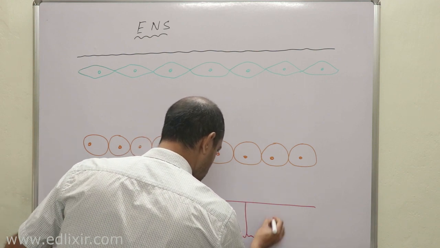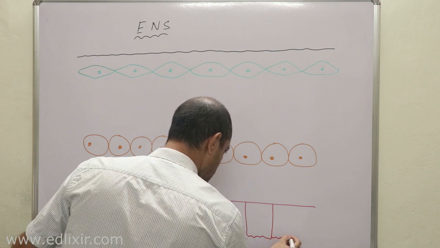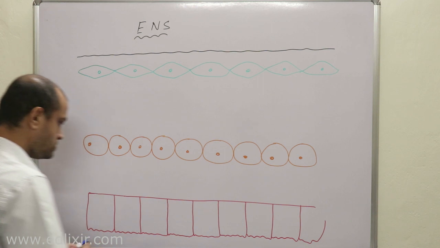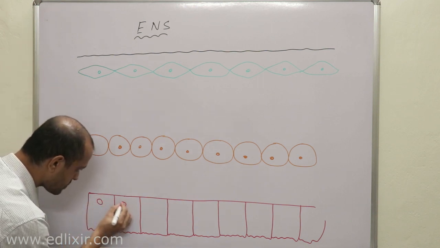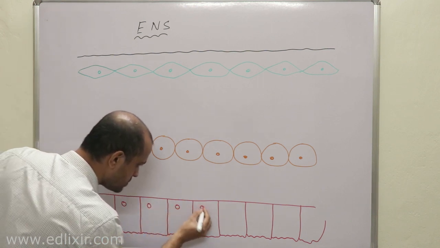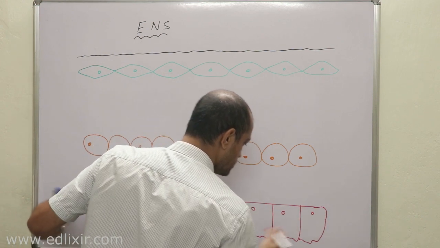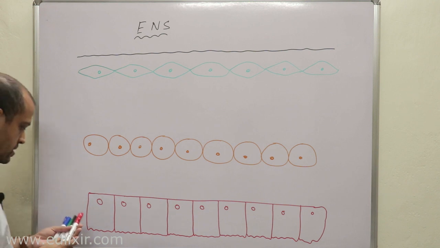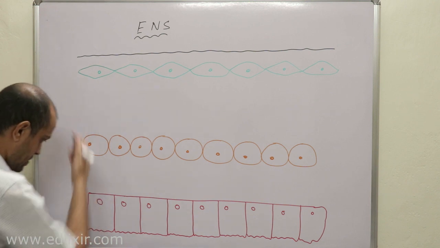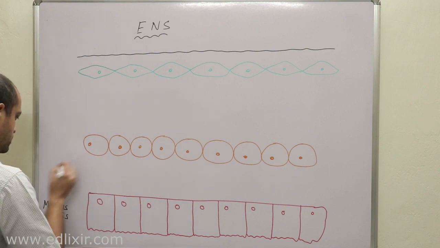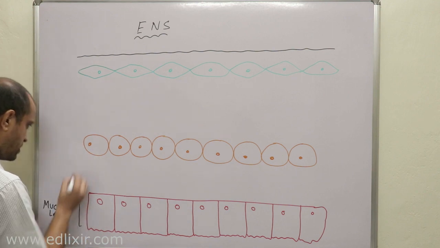Now listen with all your attention. Clear? So this is your mucus layer.